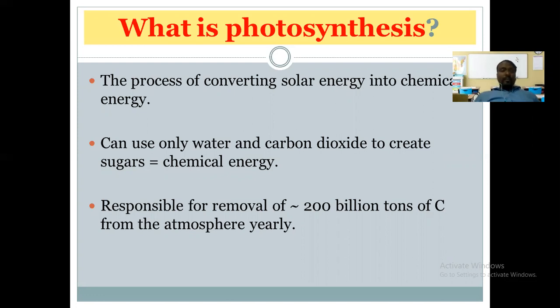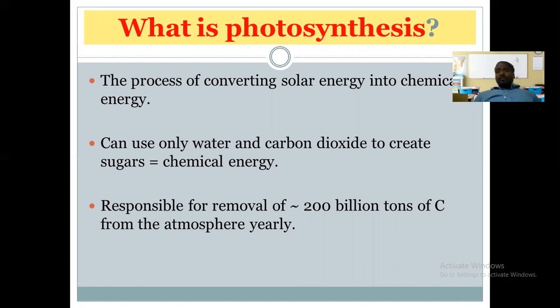Now, in the photosynthesis process, no doubt, the solar energy is used, but the other components used in this process, as raw materials, are carbon dioxide and the water molecule.